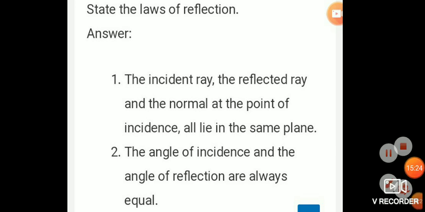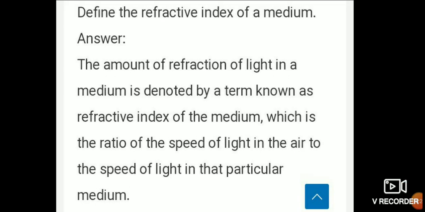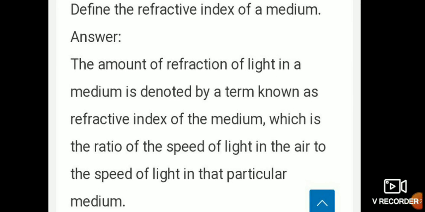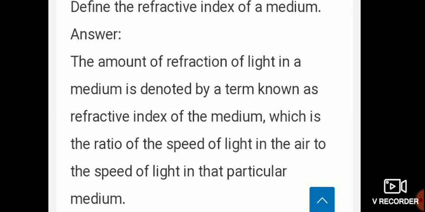Okay. Define the refractive index of a medium.